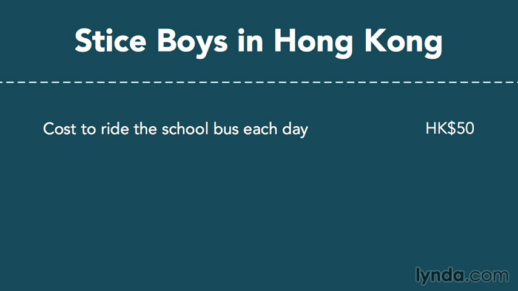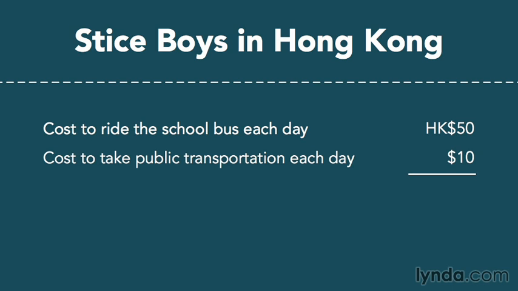So I thought about that during the orientation. I guess I should have been focused on the orientation material, but I thought about this 50 Hong Kong dollars, this $7 US, because we had just traveled to that location using public transportation, a bus and then a subway. And my sons could go to and from school for 10 Hong Kong dollars, a little bit more than $1 a day each. So my thought was this: I could pay 50 Hong Kong dollars a day for each of them to go to and from school, or they could just ride public transportation.